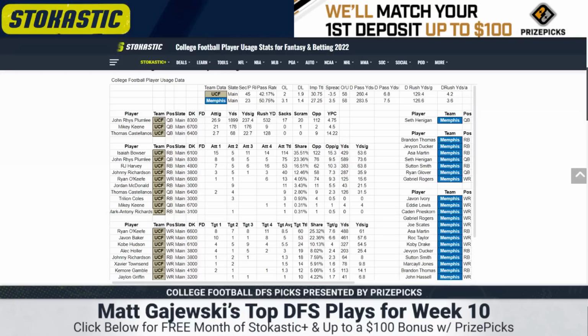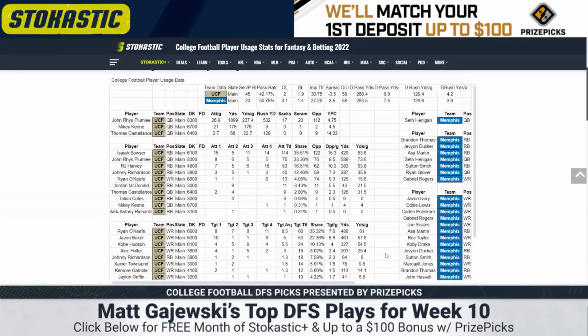The receiving game, it's Ryan O'Keefe 1, Javon Baker 2 right now. I'm not sure how injured Javon Baker still is. He got hurt in their third most recent game, tried to play through it in the second most recent, had to tag himself out. 8 targets in their last game. Looks like he's closer to full health, but they really tried to get Ryan O'Keefe the ball. 11 targets, 6 carries for O'Keefe. He's the wide receiver 1 right now, but Javon Baker, we've seen the clear upside with him when healthy too. I think both are playable. Kobe Hudson's a distant wide receiver 3. The fall off for Hudson's been pretty drastic this year.